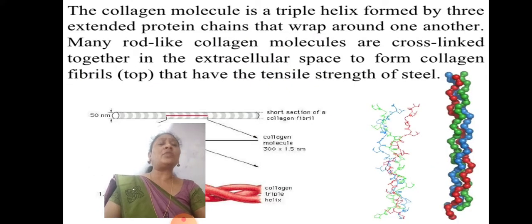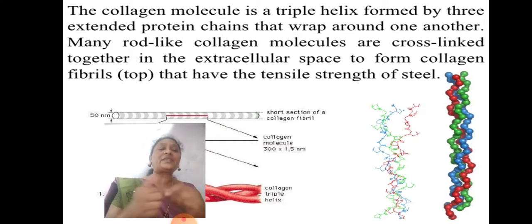The collagen molecule is a triple helix formed by three extended protein chains that wrap around one another. Many rod-like collagen molecules are cross-linked together in the extracellular spaces to form the collagen fiber, which has the tensile strength of steel.